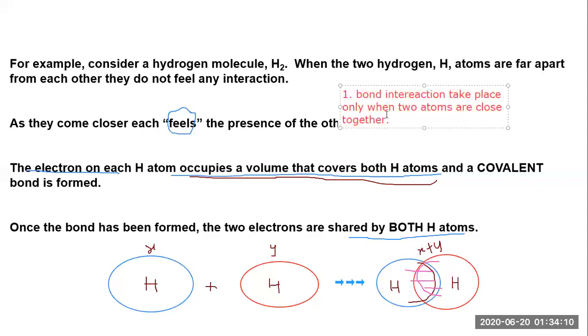Then what is the second point we have to understand? Whenever these two atoms combine, they share or cover both the hydrogen atoms. So what is a molecule? A molecule is nothing but what we get after the atoms combine. The volume of the molecule is equal to the addition of the volume of each atom. This is the point we have to understand. Okay, let's move further.